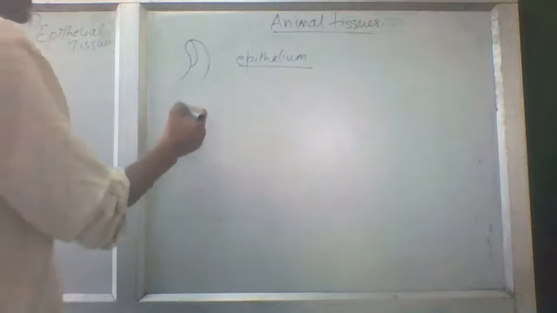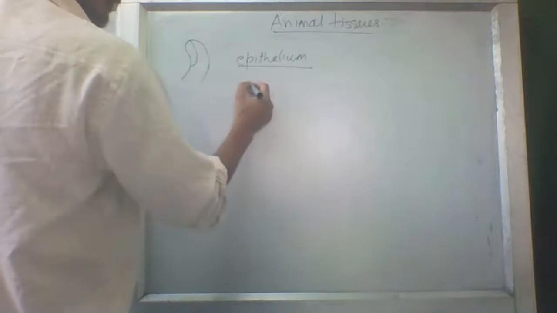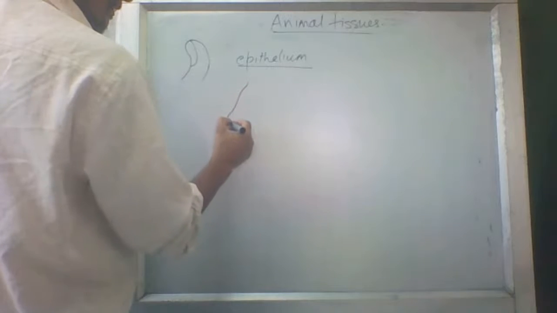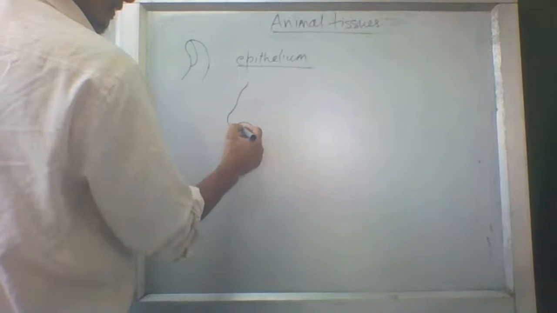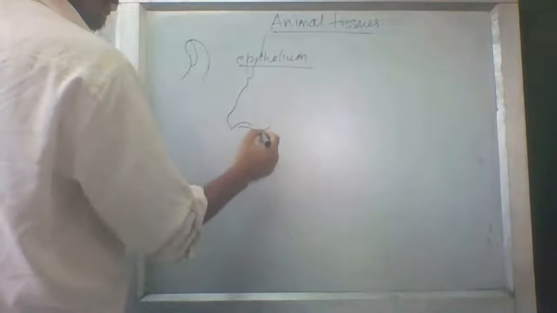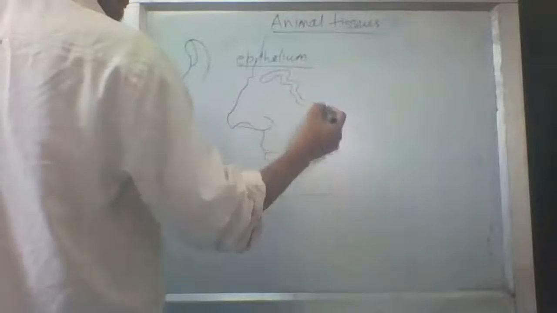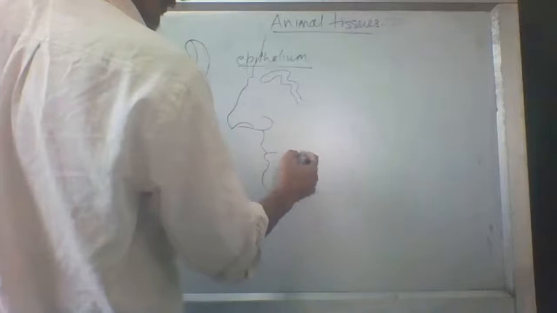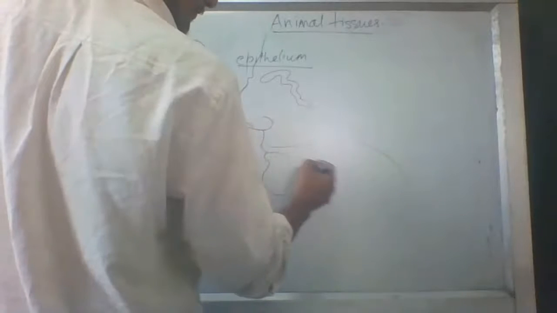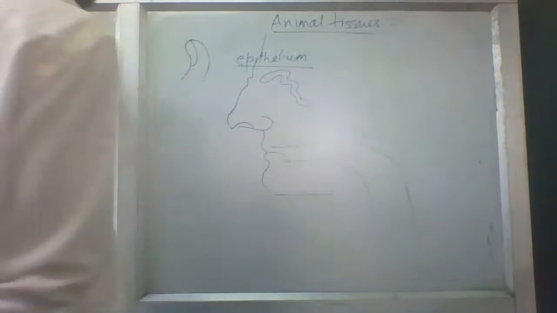But suppose this is our nose, and this is the mouth, this is the esophagus, whatever you eat goes inside it.